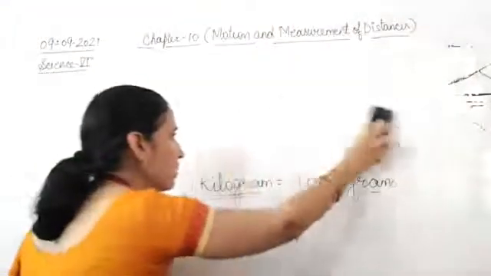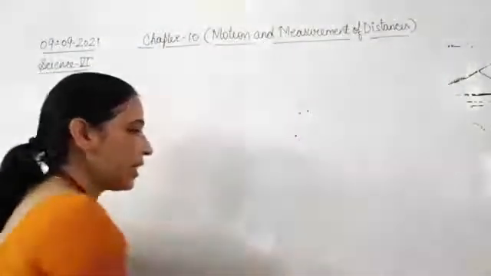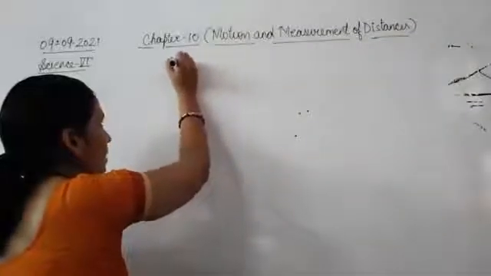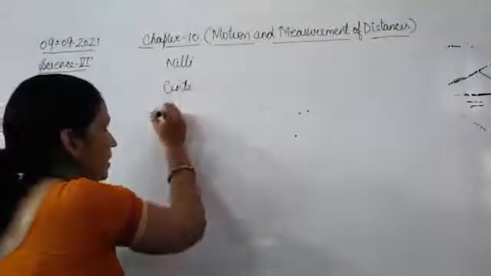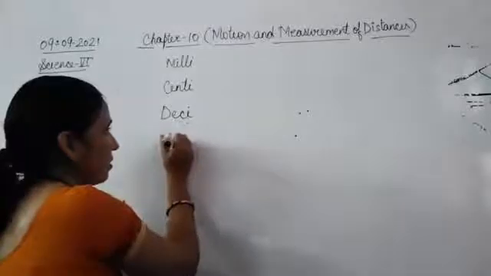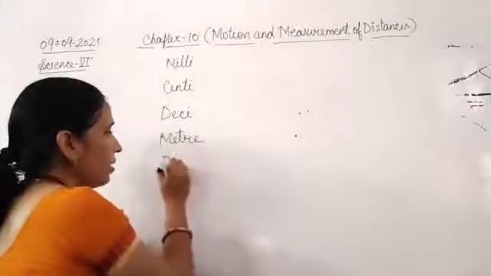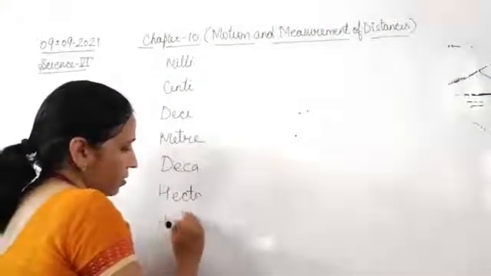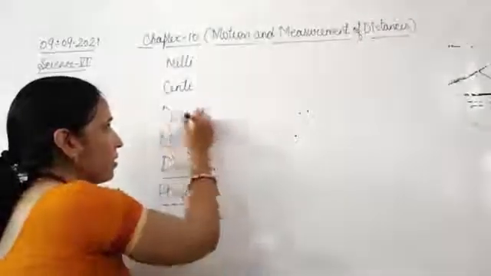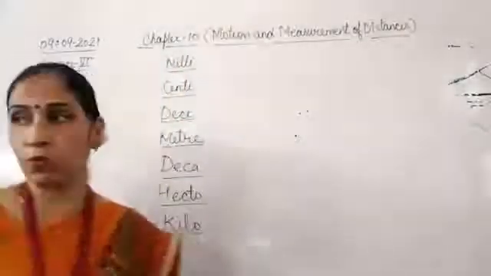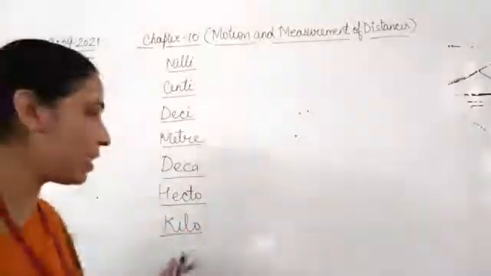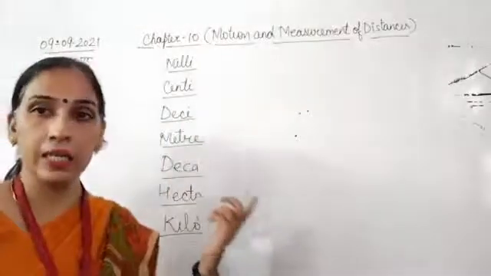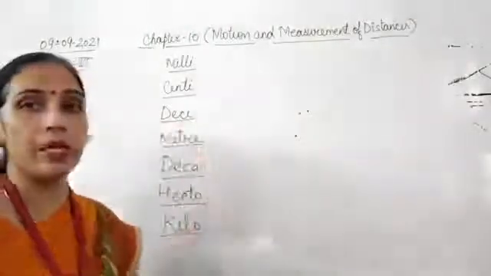So these prefixes are length related. The smaller one is milli, centi, deci, meter, deca, hecto, kilometer. So these are certain standard units of length which you are going to measure, or these are the prefixes which help you to find it out. Fine. If you are coming down, then that is increasing, and if you are going up, that is decreasing.